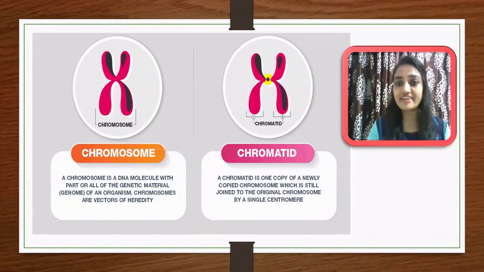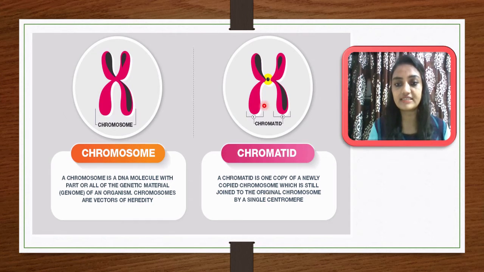Now let me understand more about the chromosome. What are chromosomes? A chromosome is a DNA molecule with part or all of the genetic material, or genome, of an organism. Chromosomes are vectors of heredity, meaning they are passed from generation to generation. And what are chromatids? A chromatid is one copy of a newly copied chromosome which is still joined with the original chromosome by a single centromere.